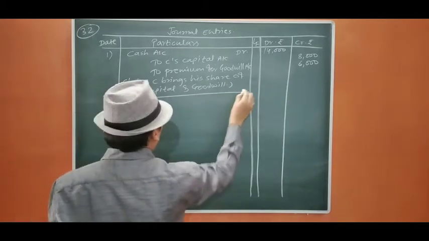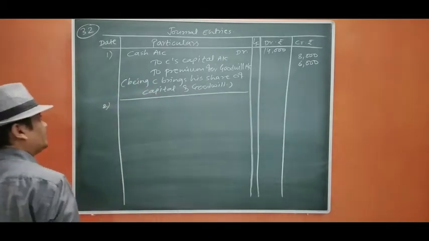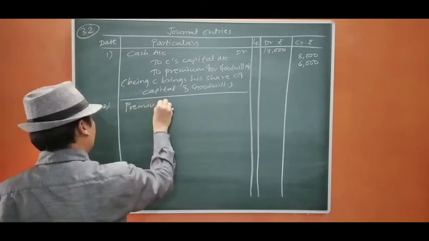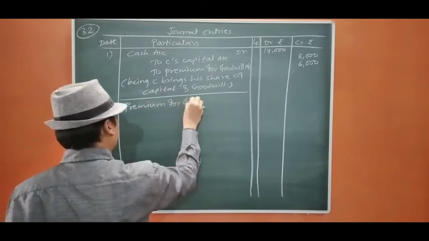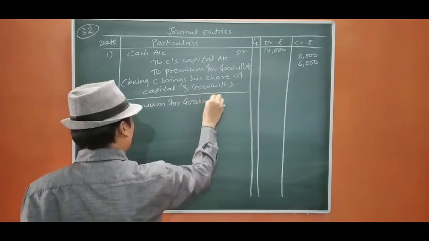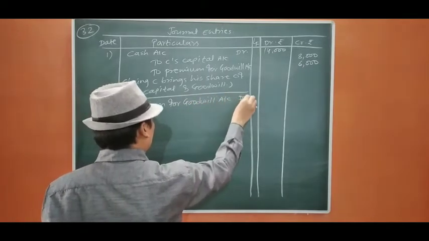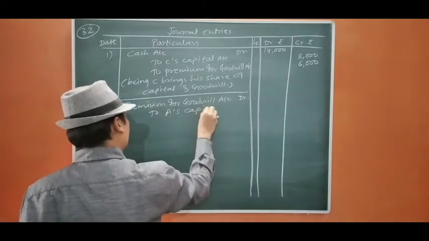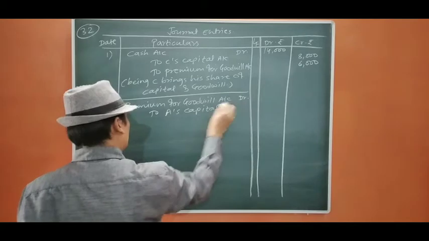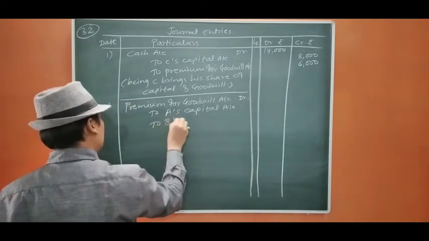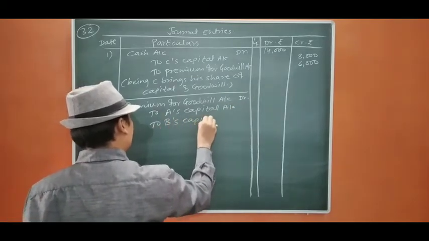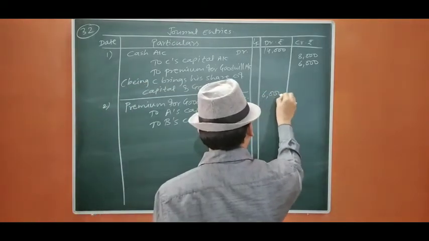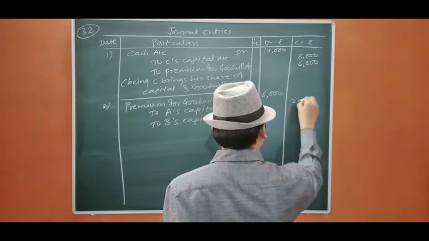Second entry: premium for goodwill account debit, to A's capital account, to B's capital account. The 6,000 is distributed in 1:2, that will be 2,000 and 4,000.